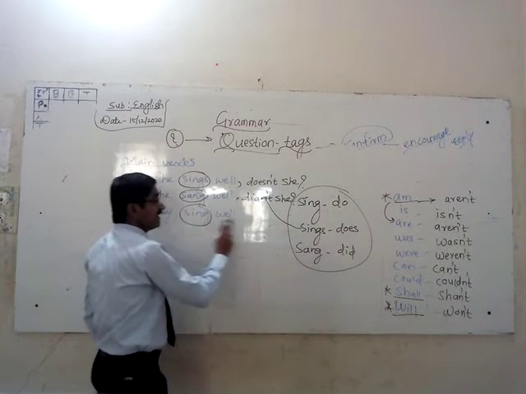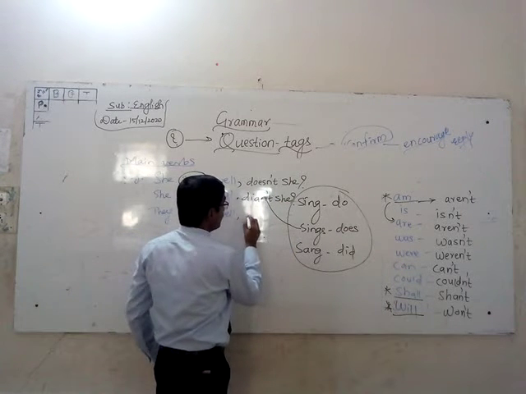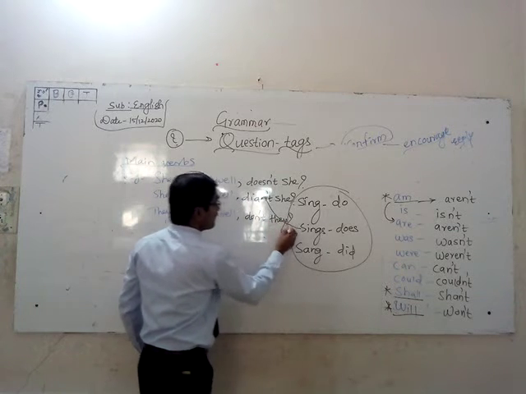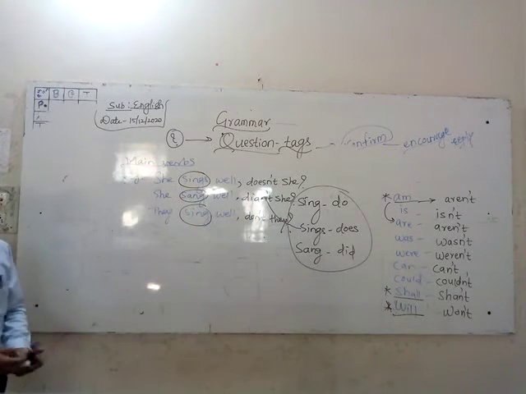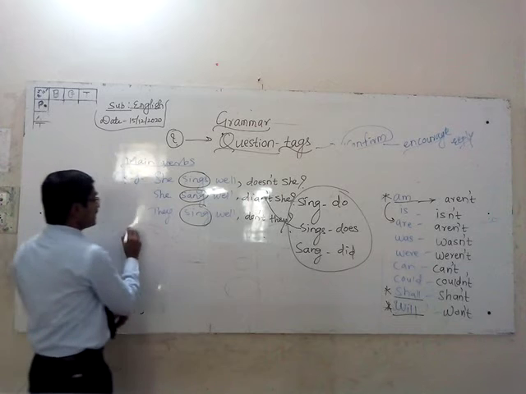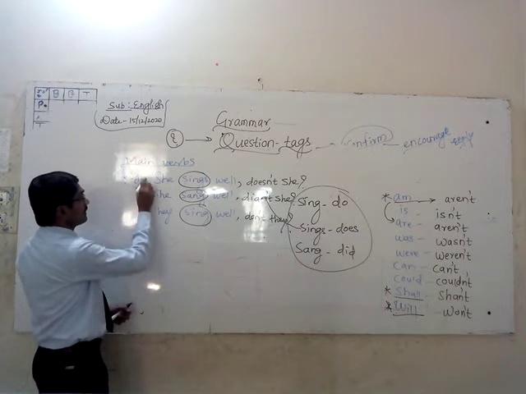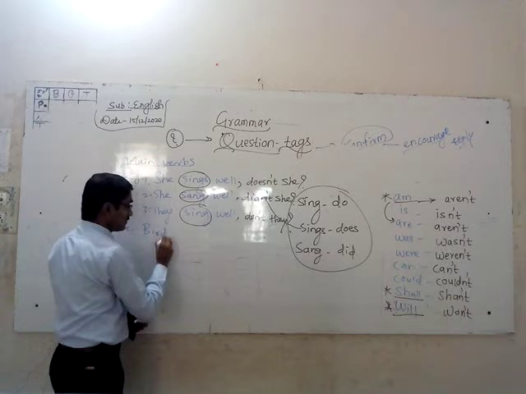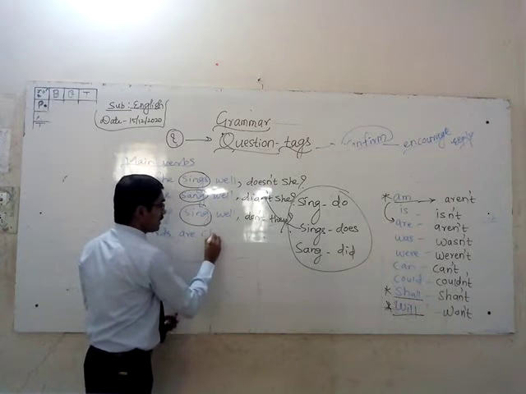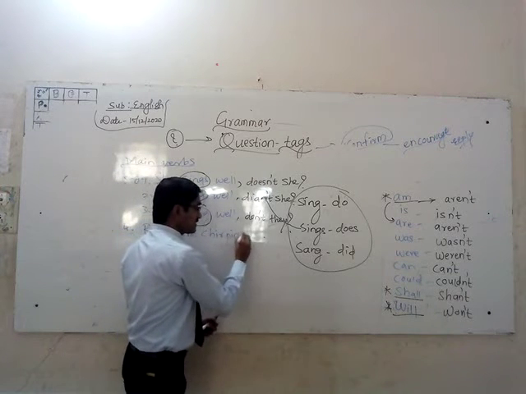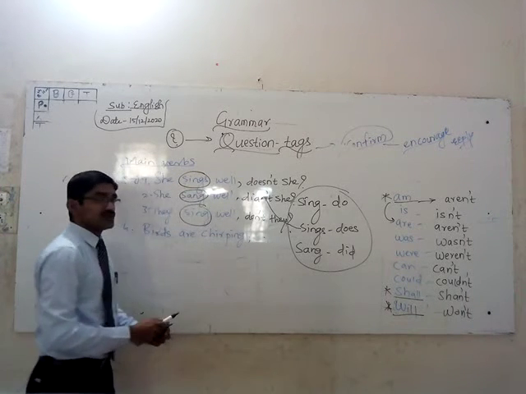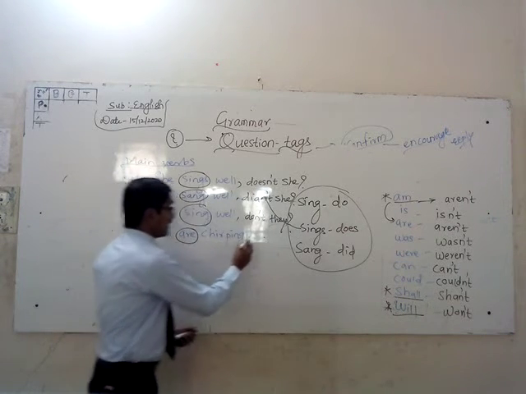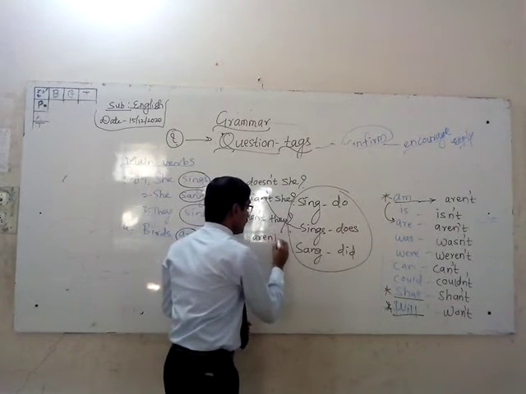And they sing well. It is "they sing well, don't they?" Already the pronoun is given here, but many times the pronoun will not be given. Another example: birds are chirping. You can take any example, my dear friends. You will easily write that once you understand the structure of question tag. Birds are chirping, aren't...